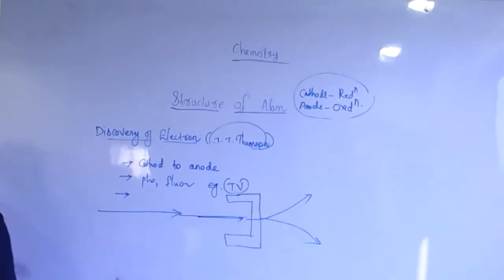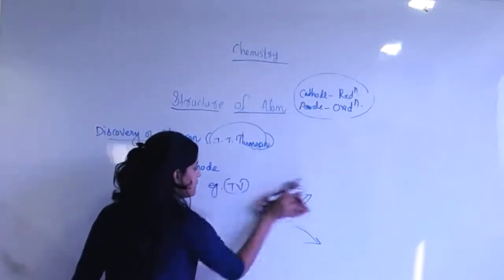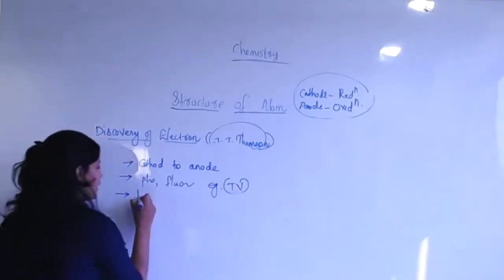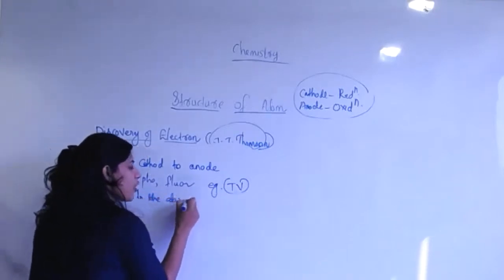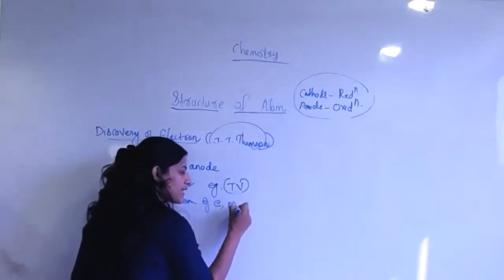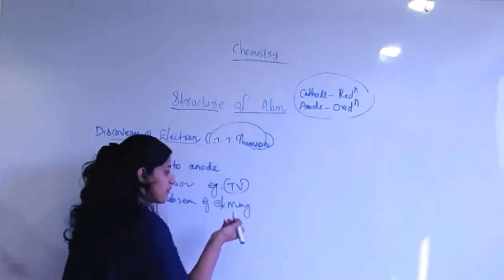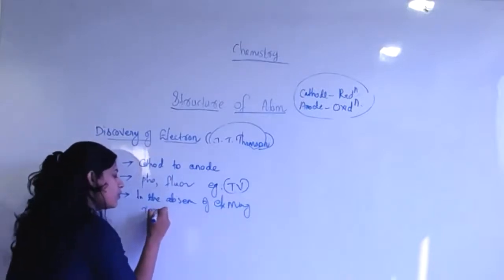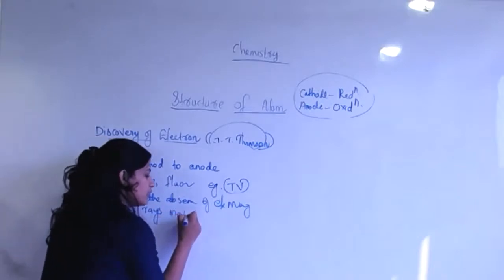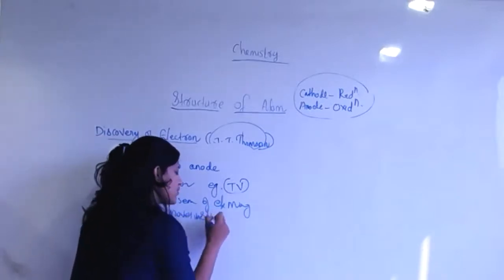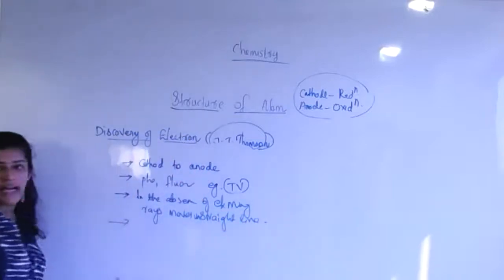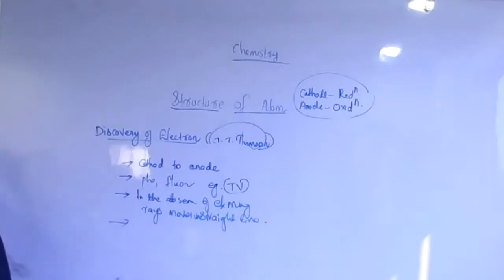Yes. Okay. These are the things, so we can point out here. What are the generalizations? In the absence of electric or magnetic field, rays move in one straight line. Clear? This is another generalization behind it.